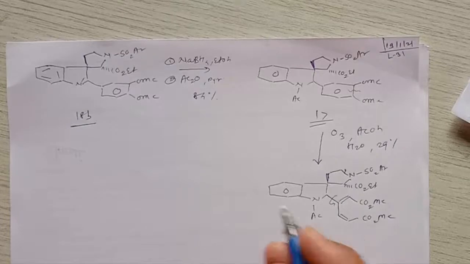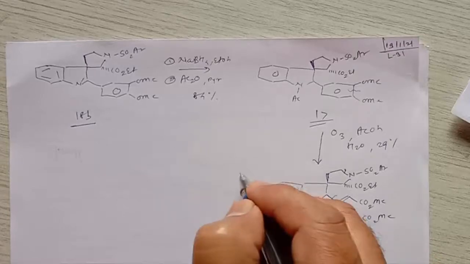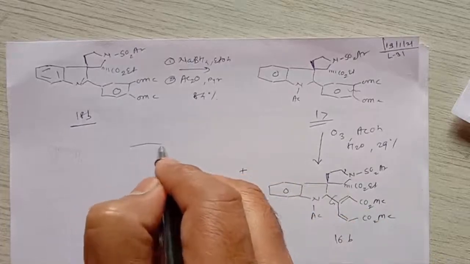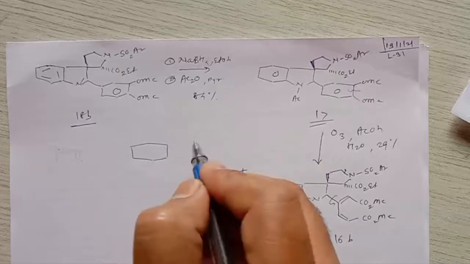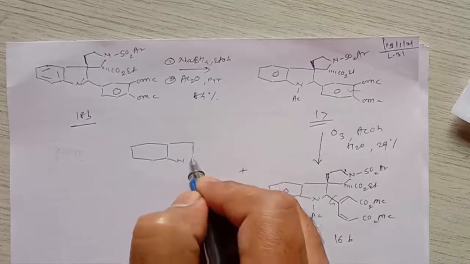And after rotation it gives one more isomer, so it is called, we can say, 16B, along with one more isomer which has rotation of this carbon-carbon single bond.